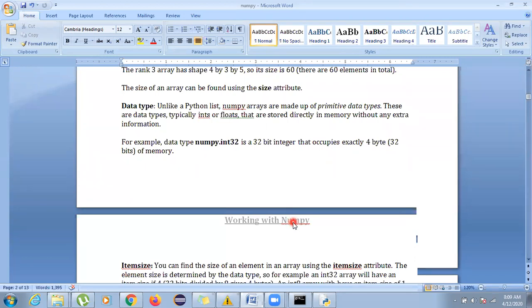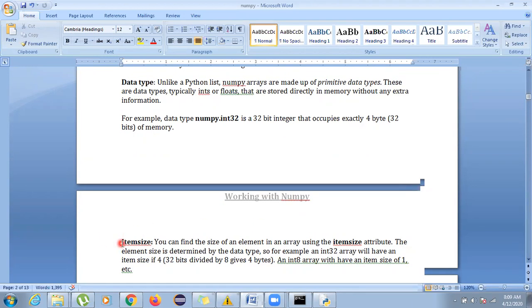So item size, which is our next anatomy, completely depends on whatever the data type is. If the data type of a particular array is integer 32, then its item size will be 4 bytes. If it is integer 64, then its item size will be 8 bytes. If you do not know the item size and they ask you for it, it will be difficult to answer.